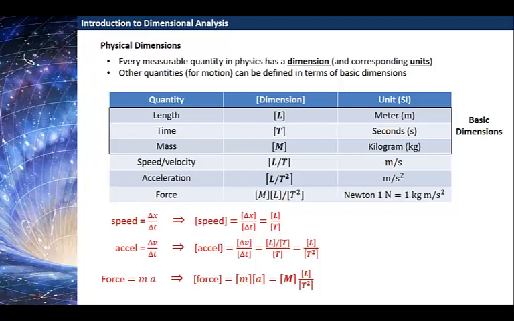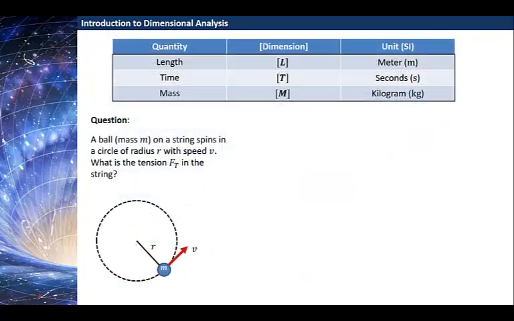Let's now use dimensional analysis to solve some physics problems. Let's begin with this question. We have a ball on a string, and it's spinning in a circle of radius r with some speed v. And we want to know, what is the tension in the string?